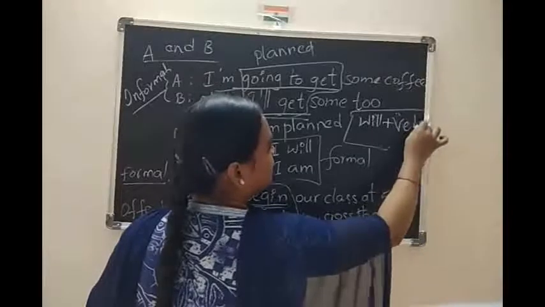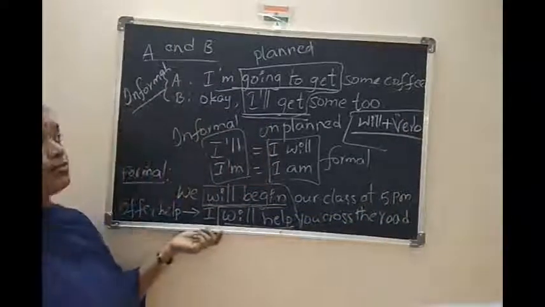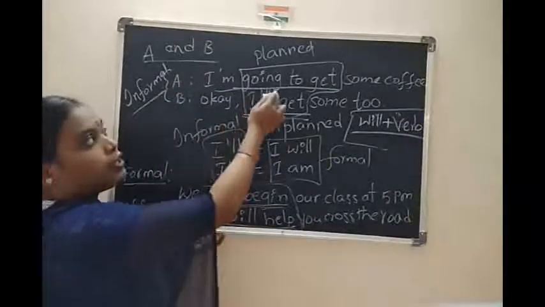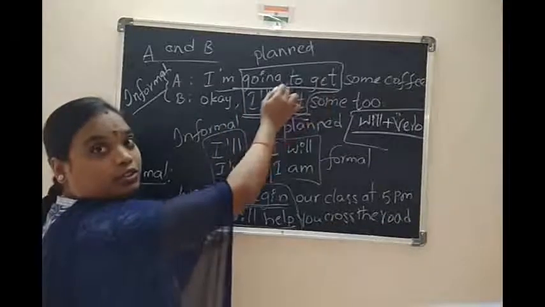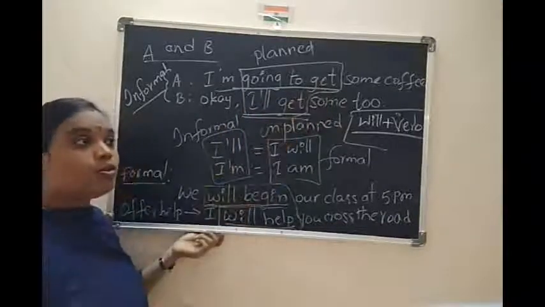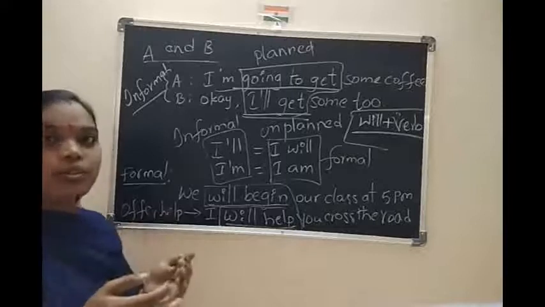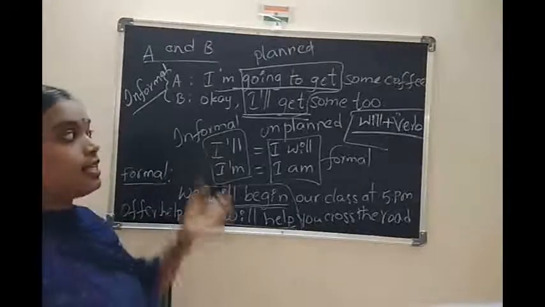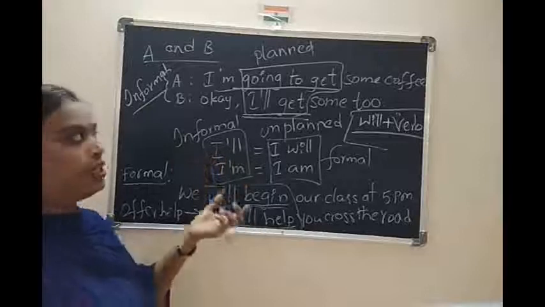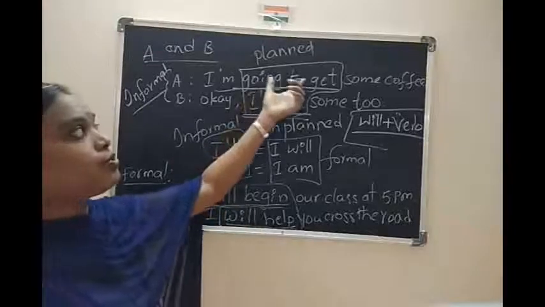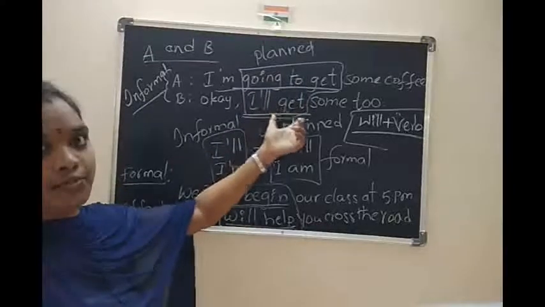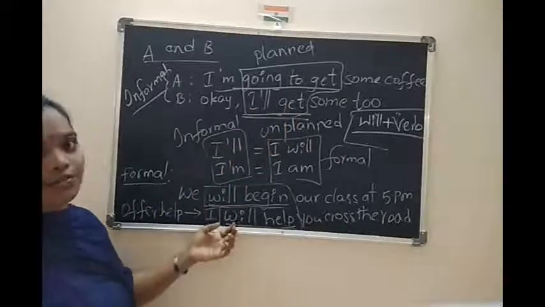Not only here. Here going to plus verb. So, whenever we are going to write a sentence, the structure must be very important. Going to plus verb, will plus verb. That is structure of the sentence.